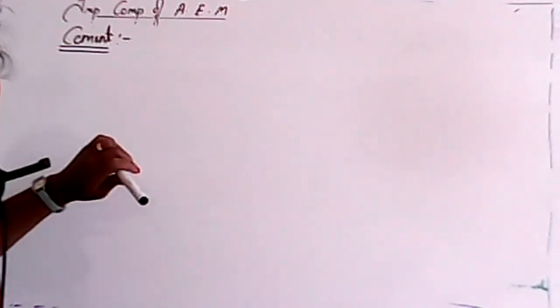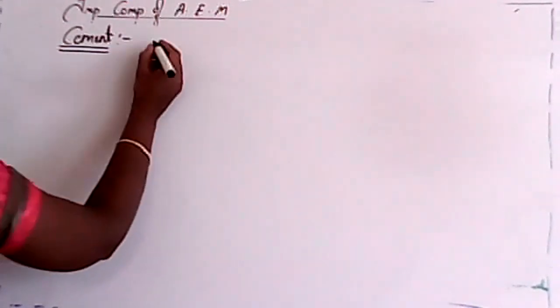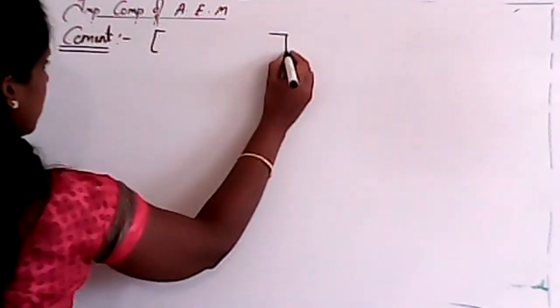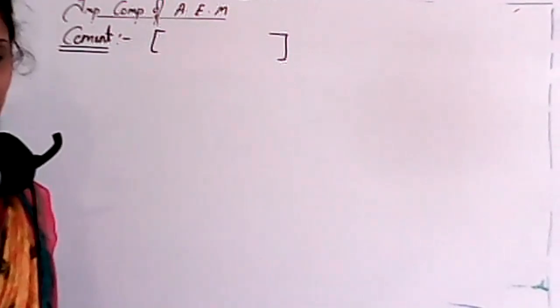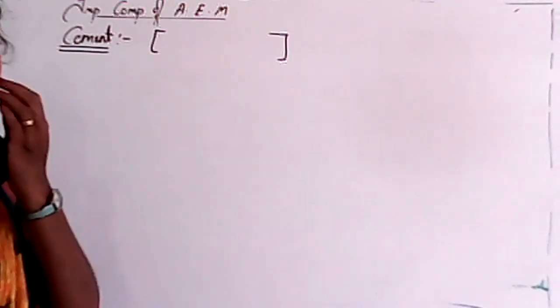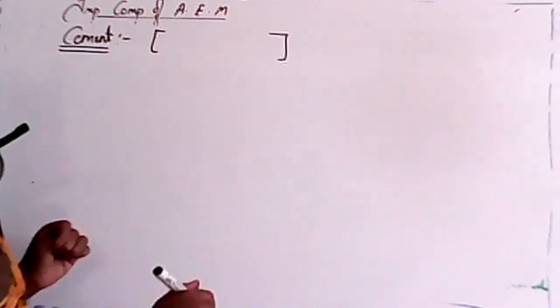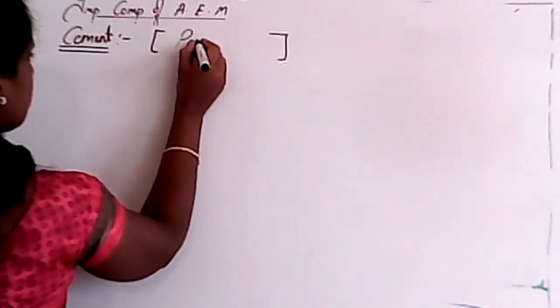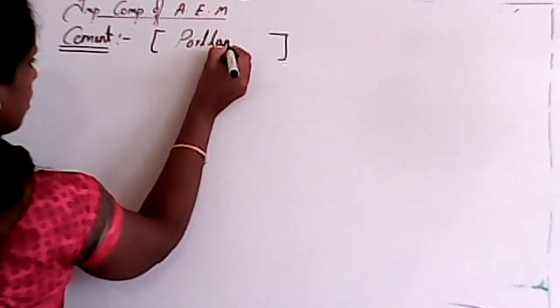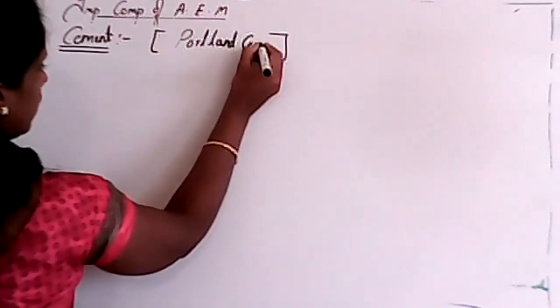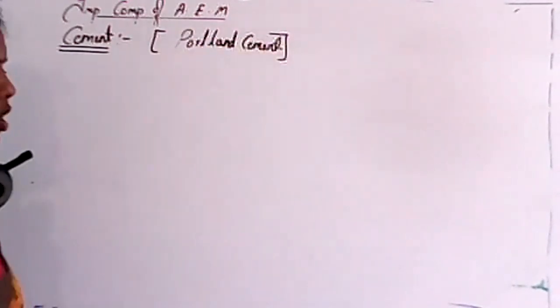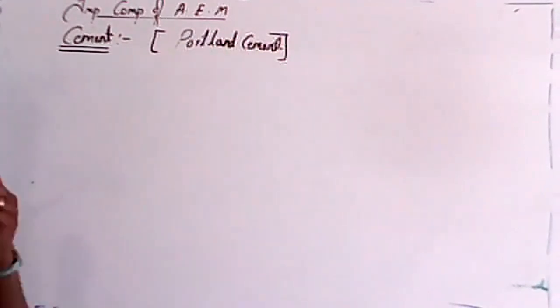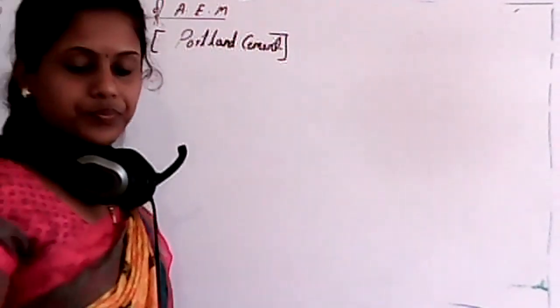Cement is also called, students, you already studied about this, any idea? It is also called Portland cement. Any idea why we call it Portland cement?